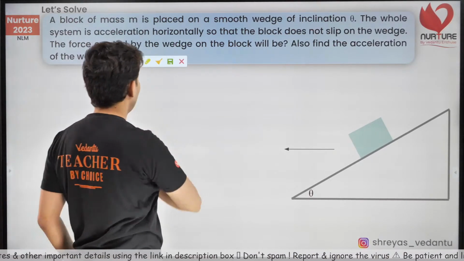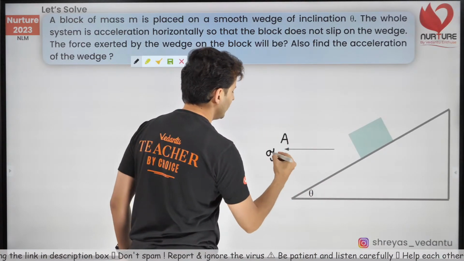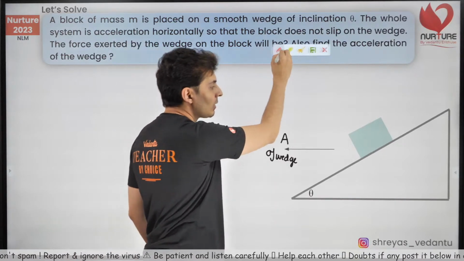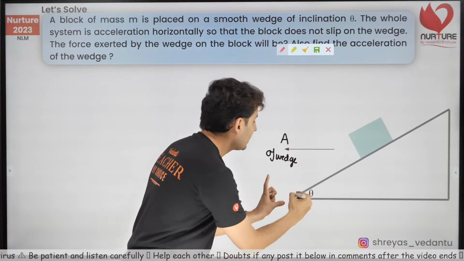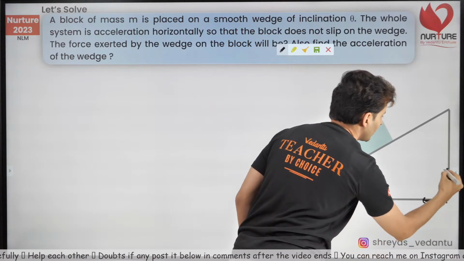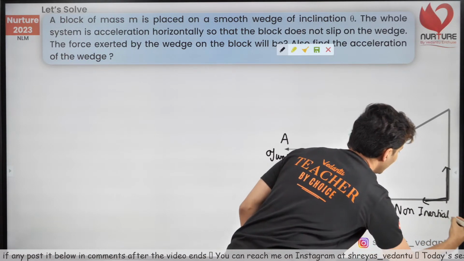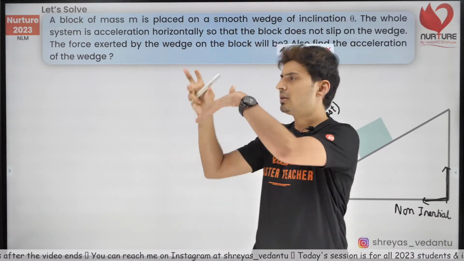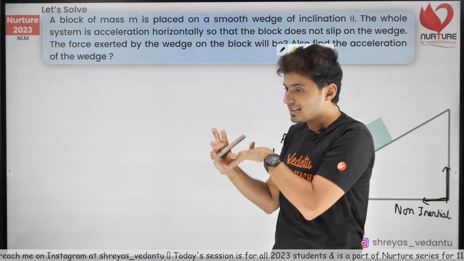Okay, first of all, if this wedge is accelerating, this is the acceleration of the wedge, think about it, what will be the pseudo force on the block? Yes, there will be, if I make the wedge itself my frame of reference. So if somebody makes the wedge itself the frame of reference, that will be a non-inertial frame, and in that non-inertial frame I'm going to see the block at rest. I'll be like, yeah, I'm the non-inertial frame, the wedge is accelerating, but for me the block is at rest. It will just stay stationary.